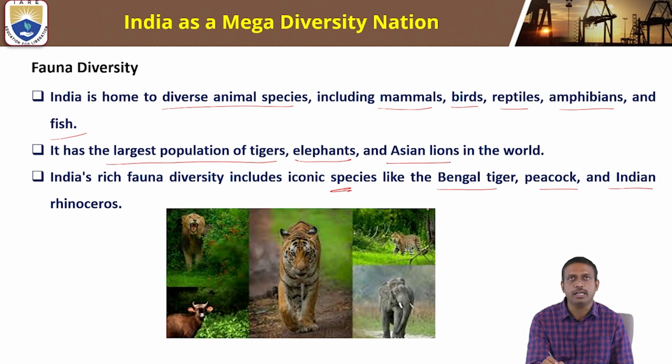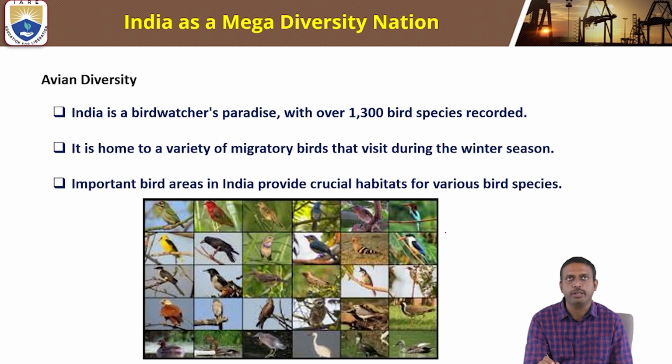Fauna diversity: India has the largest population of tigers, elephants, and Asian lions in the world. India's rich fauna diversity includes iconic species like the Bengal tiger, peacock, and Indian rhinoceros.